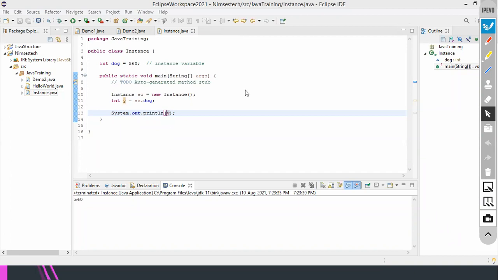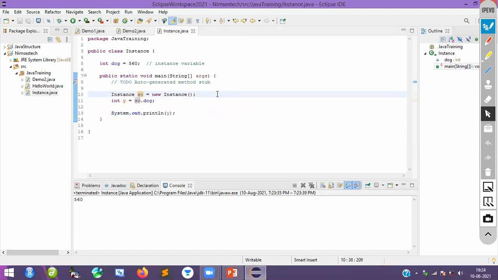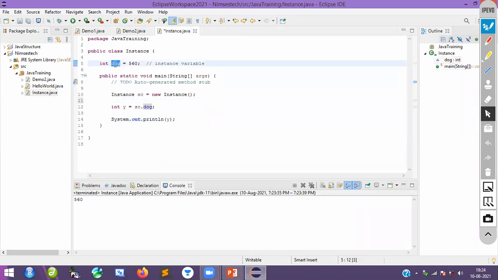No, right? Okay. So this is what we call an instance variable. If I don't create an object like this, definitely you cannot access this one. That is the reason why you need an object. You want an object here.